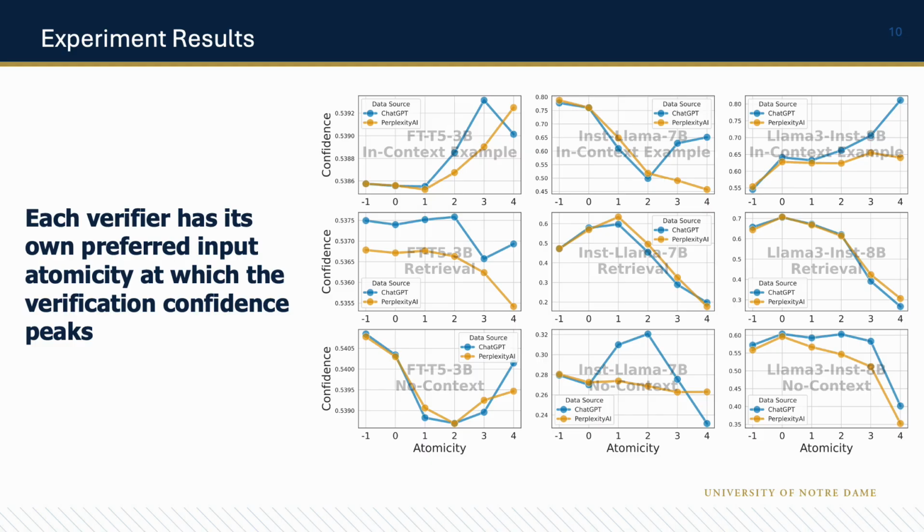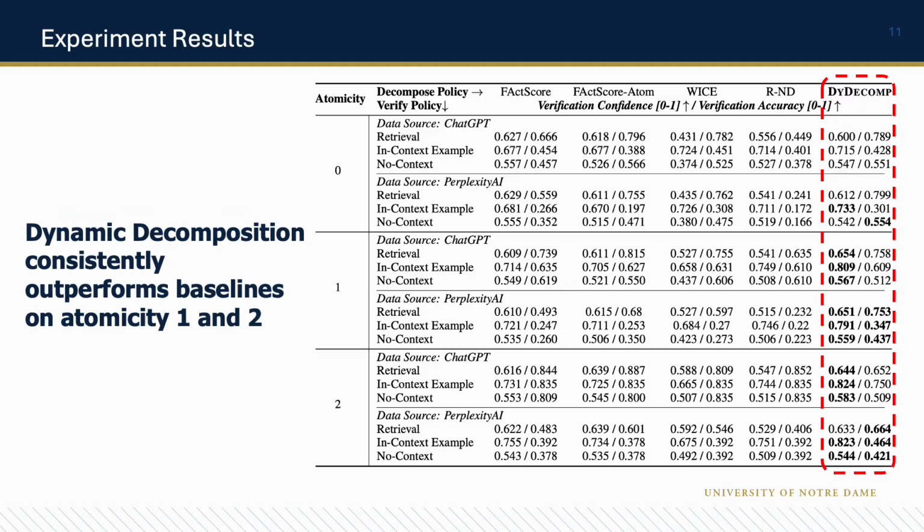But fine-tuned T5 3B with the retrieval verification policy reaches its optimum at atomicity 2. This observation demonstrates that the different preferences for atomicity make existing static decomposition policies, like those with demonstration prompts, hard pressed to find optimal subclaims that bring consistent verification improvement and optimal verification performance.